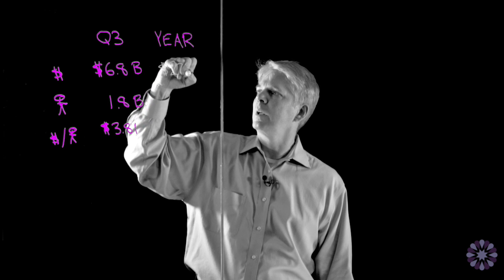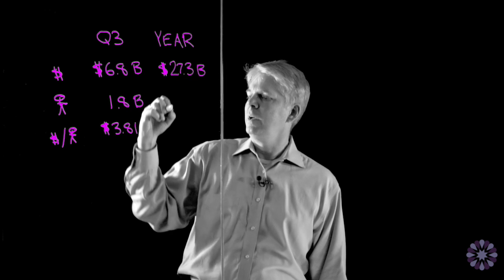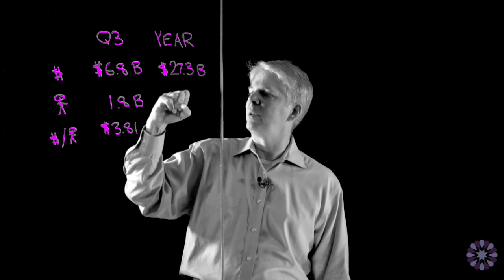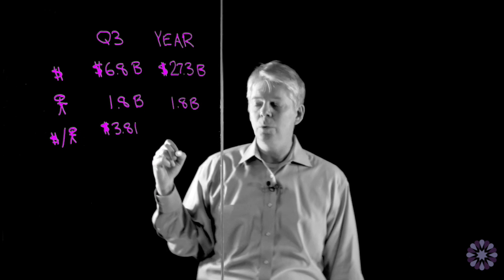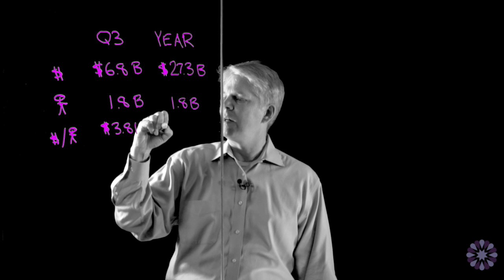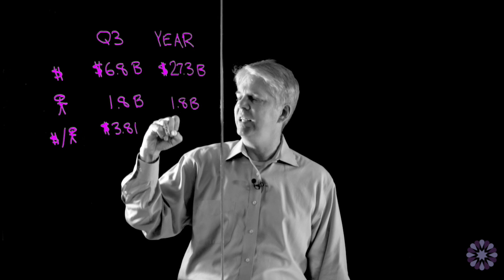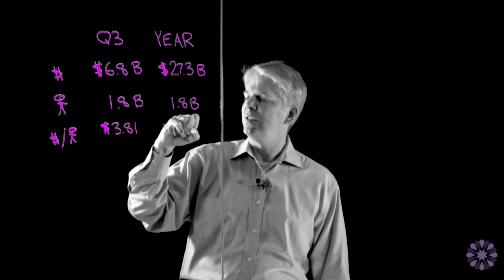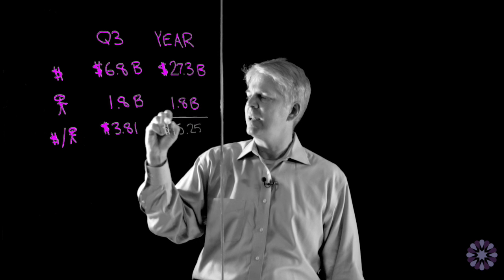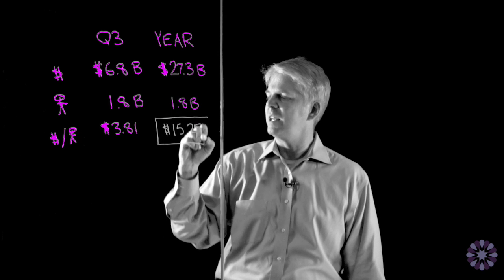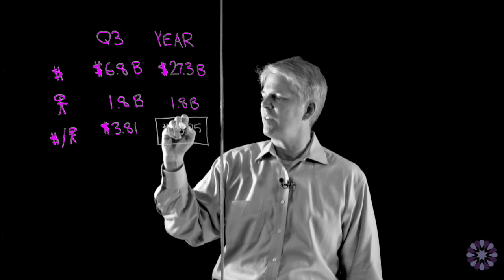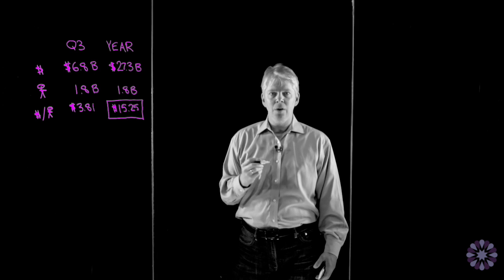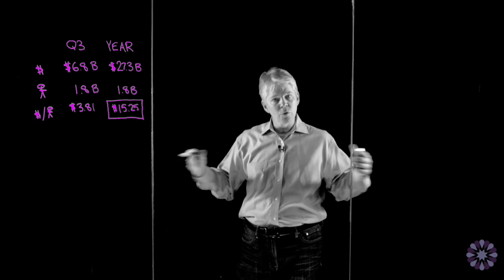$27.3 billion in revenue. Of course, the users, you don't multiply them by 4. It's still 1.8 billion users, significant number. And then the dollars per user over the course of a year instead of a quarter is $15.25. And that ends up being a very important number that we're going to keep coming back to. So what this says is that Facebook is making $15.25 per user over the course of the year.